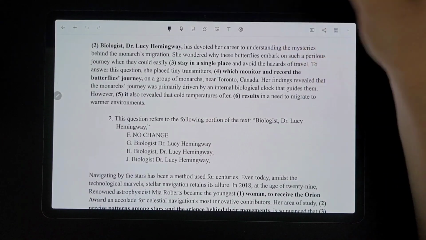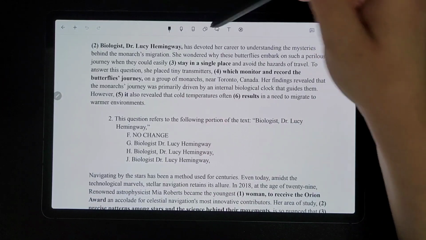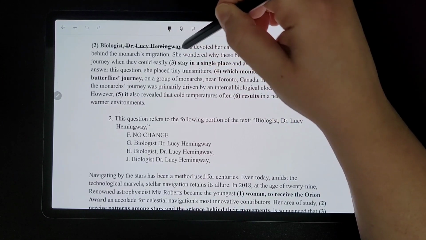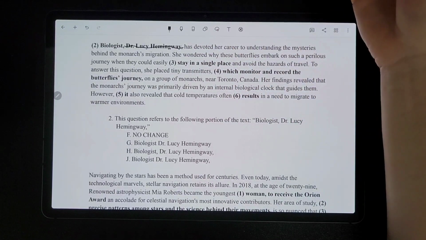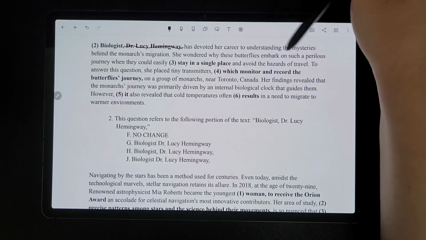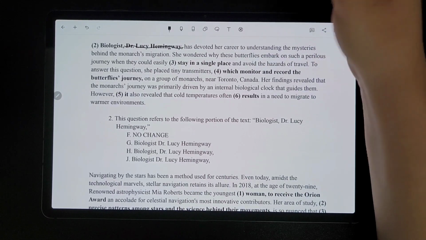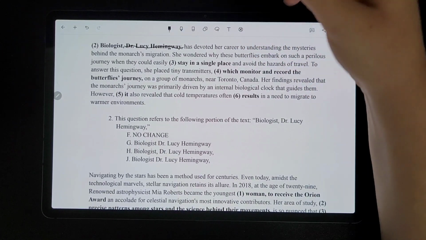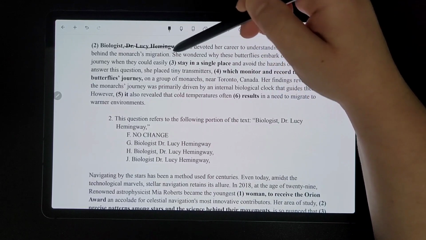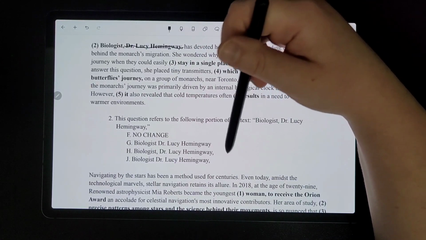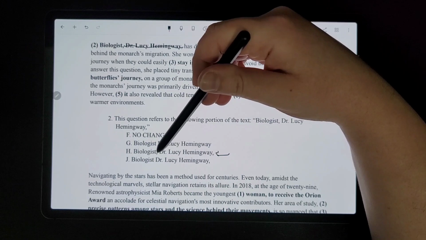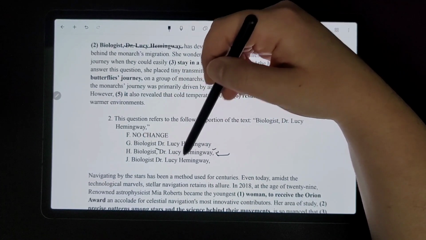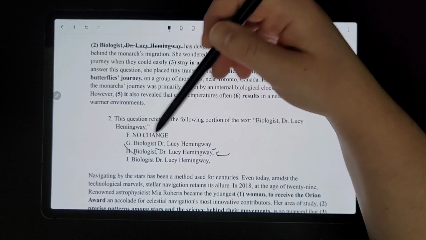So then for number 2, biologist Dr. Lucy Hemingway. Remember, when you see commas around a phrase, you can use the trick for the non-essential clause where you cross it out and see if it works. "Biologist has devoted her career to understanding", no, that doesn't work. It's essential information that you have the biologist's name, so we can't cross that out and put commas around it. It looks like I doubled up on that option; I think I meant to put an M dash here. I'll have to correct that. But we can't have that option, which is the same as H.